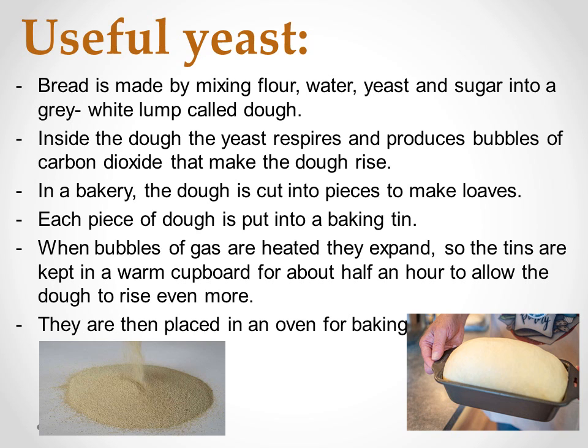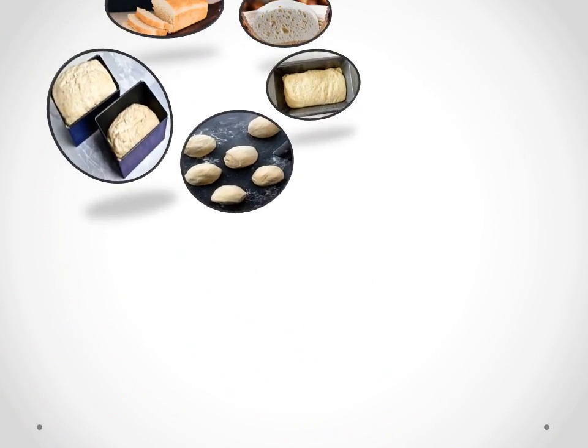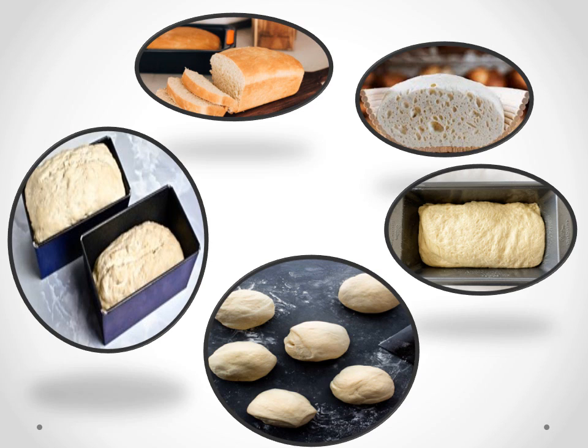We keep it in a warm cupboard for about half an hour to allow the dough to rise even more. The more time you put it, the more rising you find, okay? You find it rise even more. They are then placed in an oven for baking. You can see it here in these pictures. They cut it, they put it in a tin. Here in the other picture up, do you see the bread? Near the bread to the right, this picture shows you the bubbles of gas inside the dough. If you make something at home, then you touch it, you will find it exactly like this.